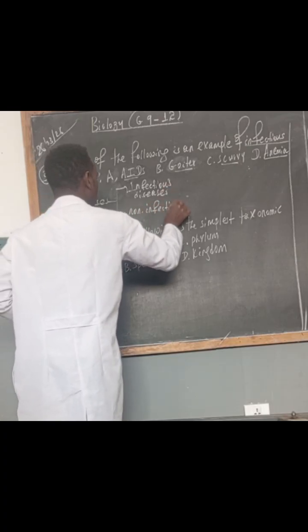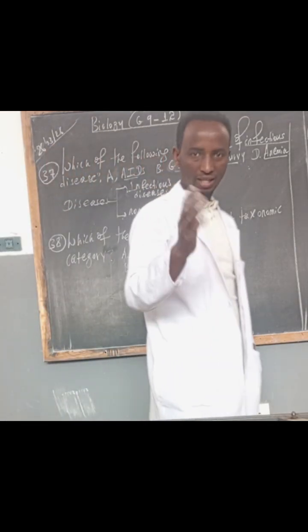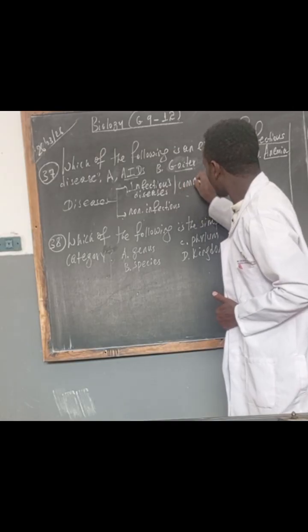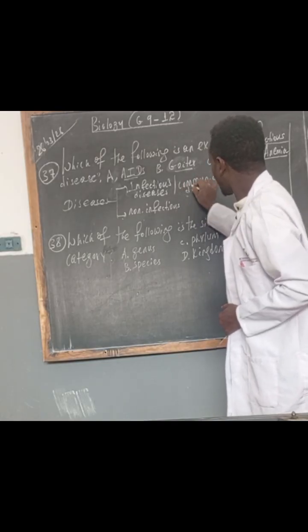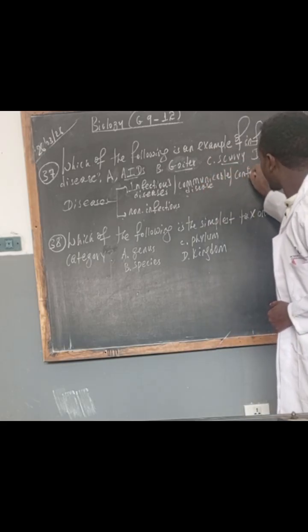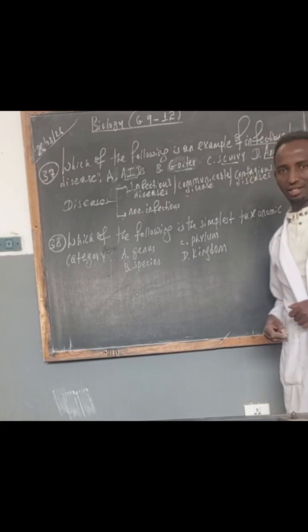But what's the difference between these two types of diseases? Infectious diseases are also known as communicable diseases, or simply we can say contagious diseases. But what does contagious disease mean?